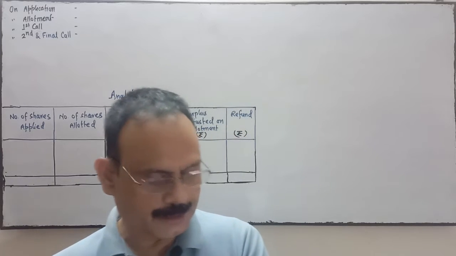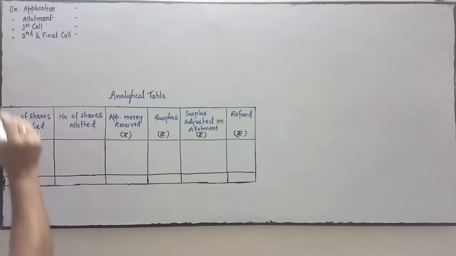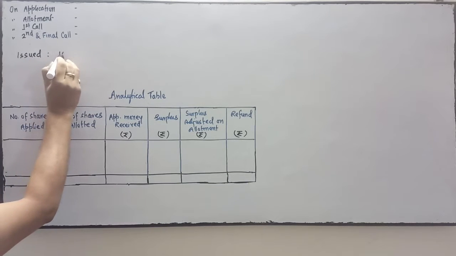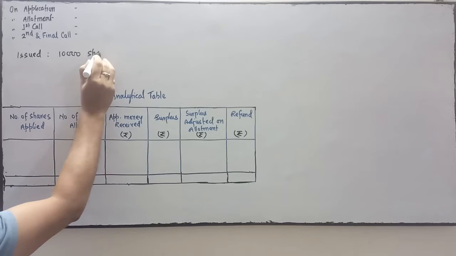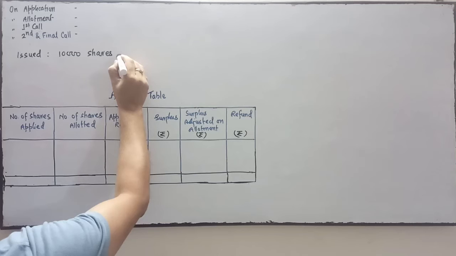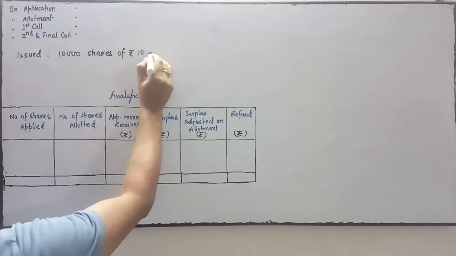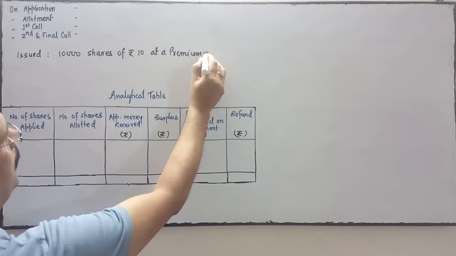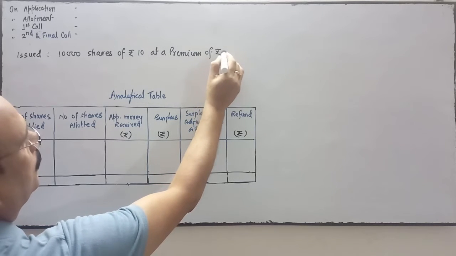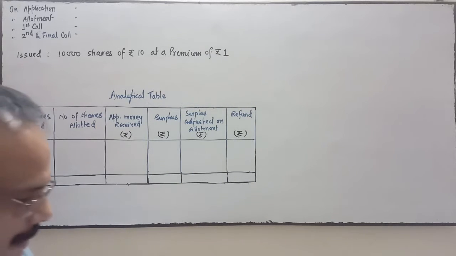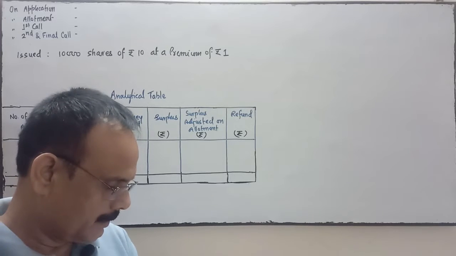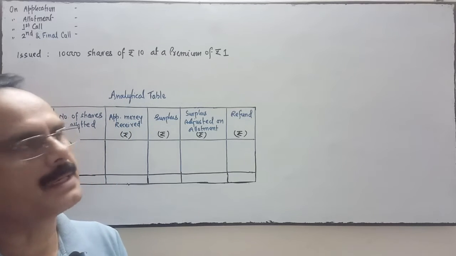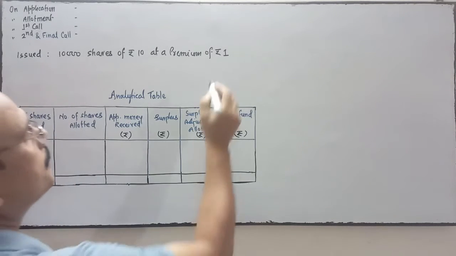So 10,000 shares are issued by the company, of rupees 10 each, at a premium of rupee 1 per share.